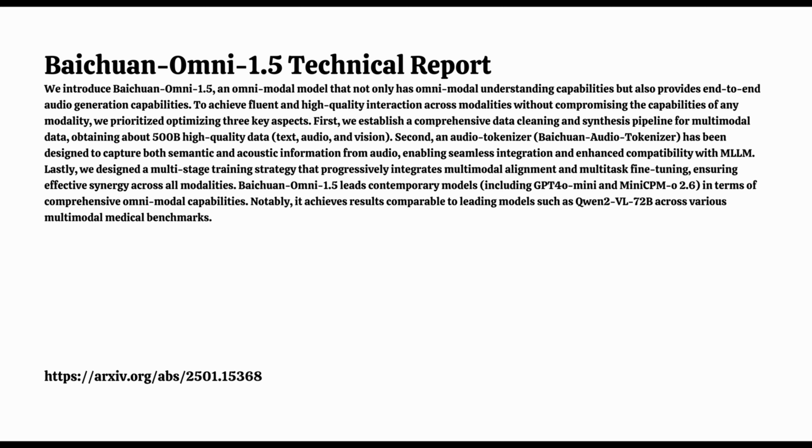And in video understanding, the comparisons get even more interesting. They used benchmarks focusing on general video understanding and open-ended video question answering, which sounds pretty complex. Baichuan Omni 1.5 excels in this area, especially with those open-ended video questions. It outperforms other open-source models and surpasses GPT-4o-mini on one benchmark.